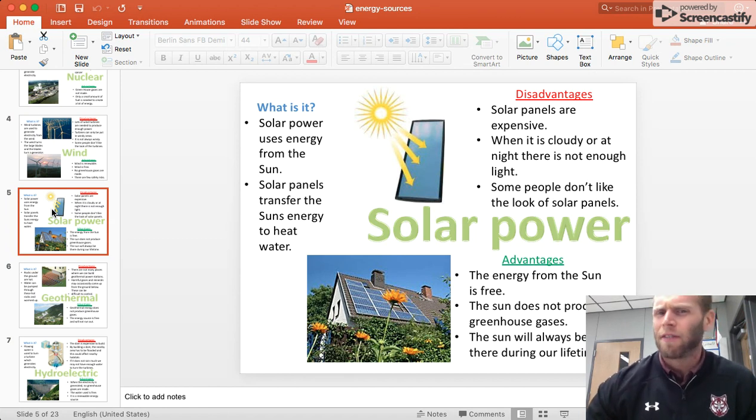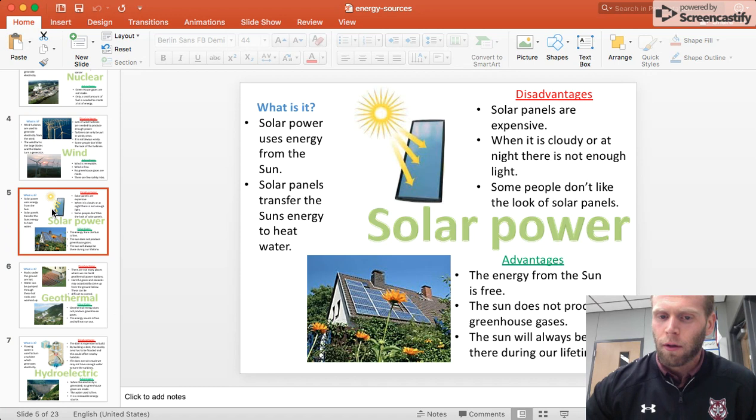So what are the disadvantages? What are my disadvantages for solar power? It's very expensive. Solar panels are expensive. So if you have them on your house, then your parents probably paid a lot for them. When is it cloudy? At night. So there's not enough light. When it's cloudy or at night, you don't get as much energy. And again, some people don't like the look of them because they're picky.